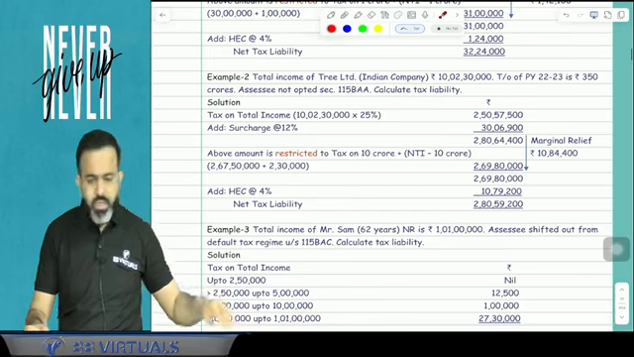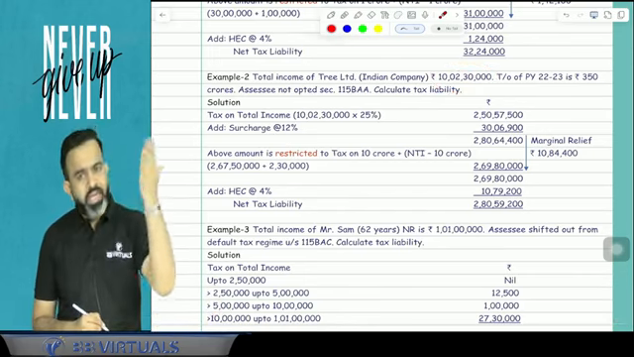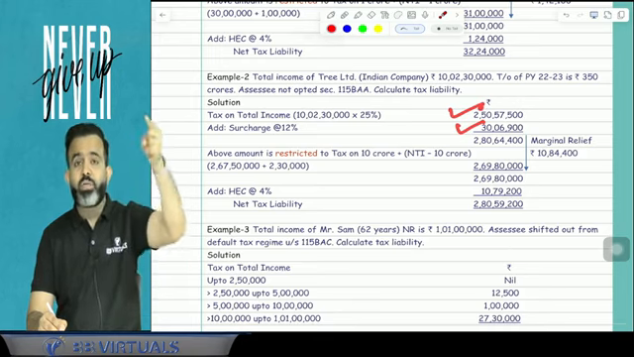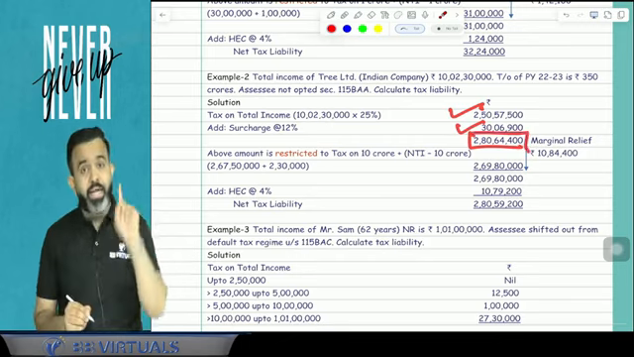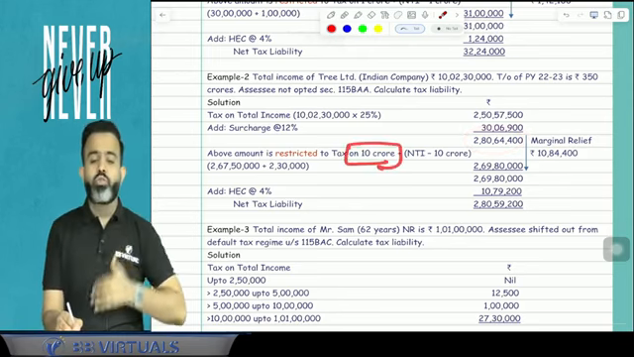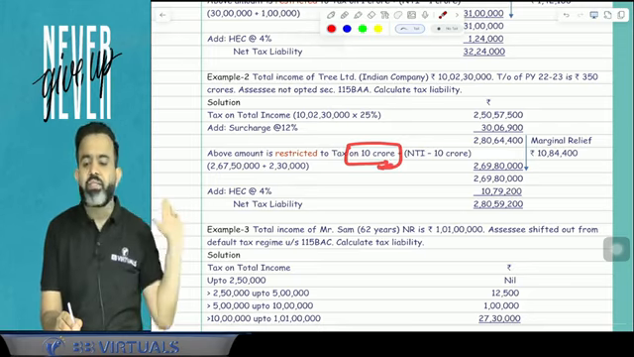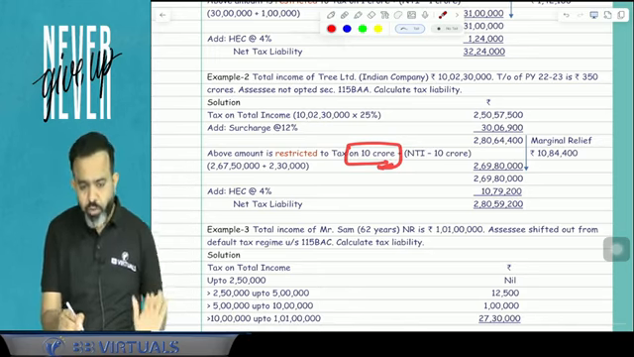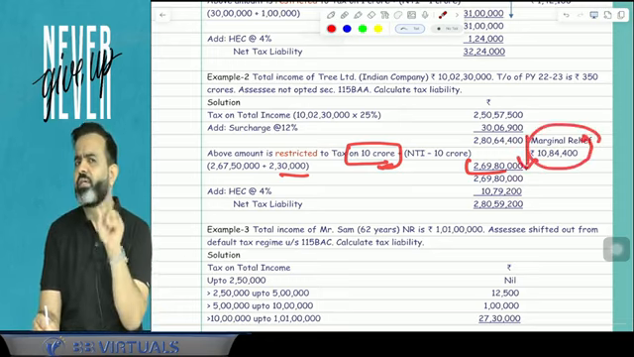Like in this second example, suppose there is a company whose income is 10 crore 2 lakh 30,000. Now just calculate the tax on 10 crore 2 lakh 30,000, and add the surcharge, because surcharge is 12% in case of a company if income is more than 10 crore. Now guys, after adding the surcharge, just write that this amount is restricted to the tax on 10 crore. Means if your income is only 10 crore, then what could be the tax? So tax on 10 crore plus NTI minus 10 crore. And guys, whatever amounts come now, whichever is lower, you have to continue.